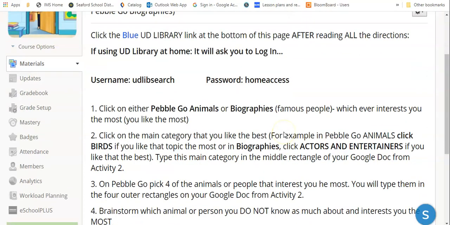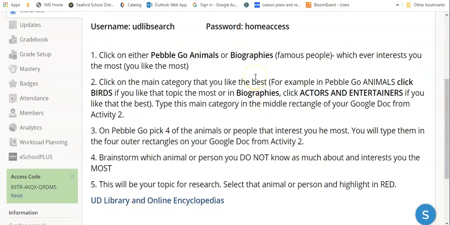It's right here. Okay, when you get to PebbleGo, or UD Library, you're going to click either on PebbleGo Animals or Biographies, whichever one interests you the most. And then you're going to click on a main category that you like the best. So whatever, again, interests you the most.